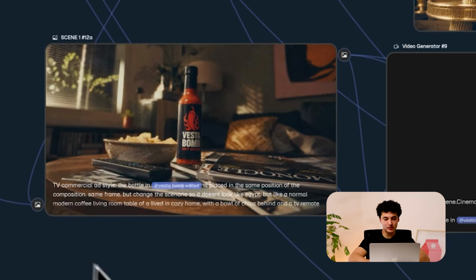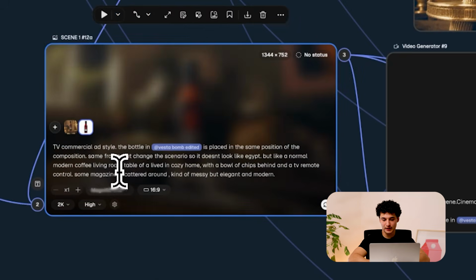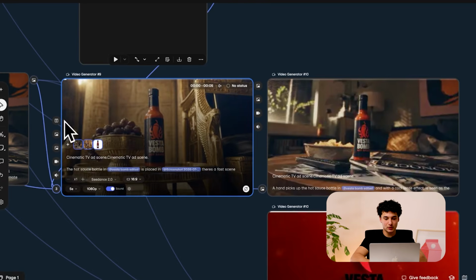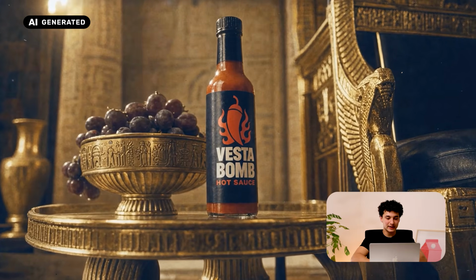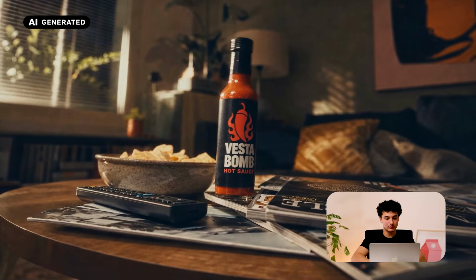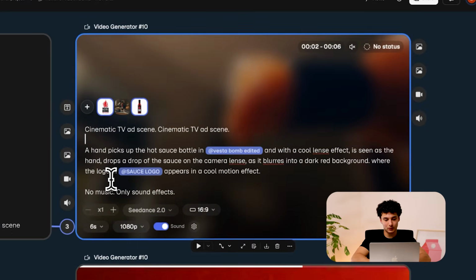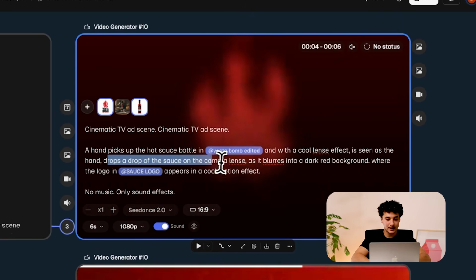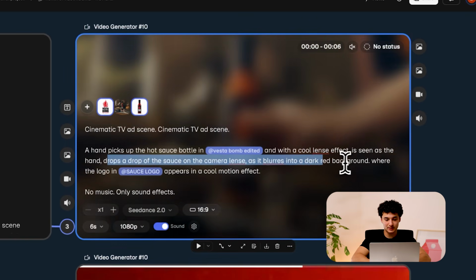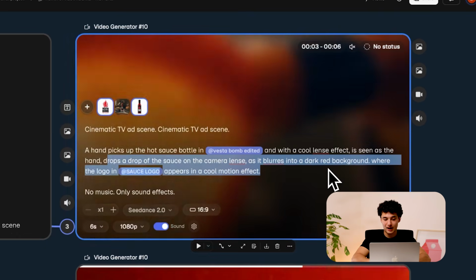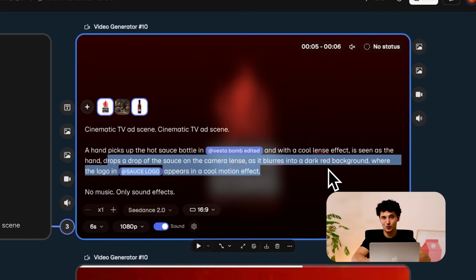For this image, we just used a regular living room, but added our own details to it. Sometimes, instead of trying to force everything into one node, you can break it down into smaller bits. That way, it's easier for the model to understand what you're trying to capture. For example, this scene is broken down into 2 clips. The first clip is a transition between Cleopatra's throne room and the living room. The second video starts off with the last frame of the living room video until a hand reaches into the POV and starts pouring the hot sauce onto the camera lens as it blurs into a dark red background where the logo appears with a cool motion effect.